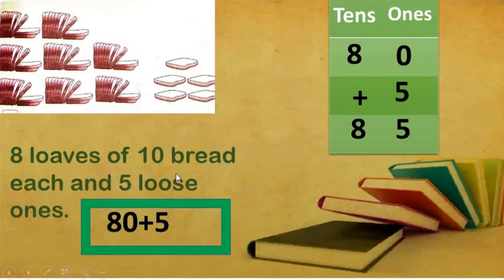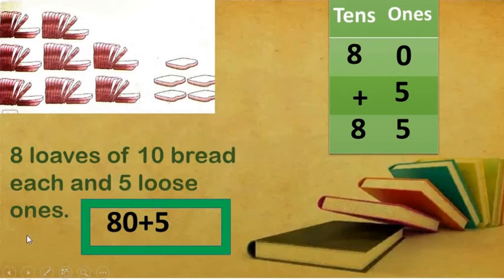Eight loaves of 10 bread each and 5 loose ones. 8 tens. We have these 8 loaves of bread. In each loaf there are 10 breads. So 8 tens, 80. 8 tens is equal to 80. We have to write it in the first column.